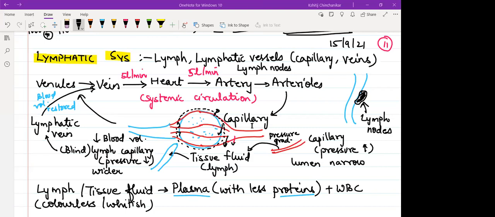How is WBC able to come out, Lakshmi? WBC show a phenomenon to squeeze out of the blood capillary. Since it is amoeba shaped, we refer to that process as diapedesis.